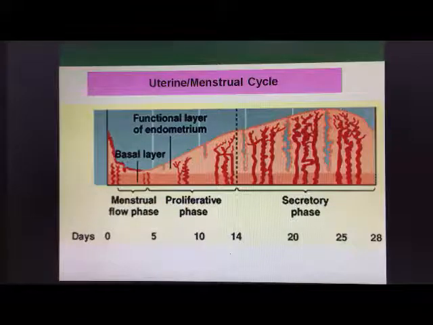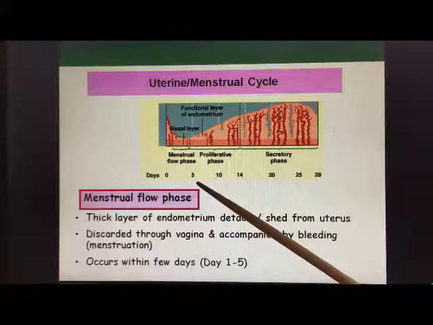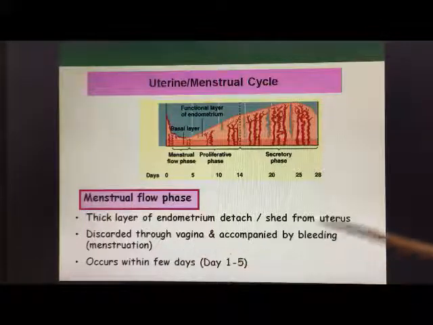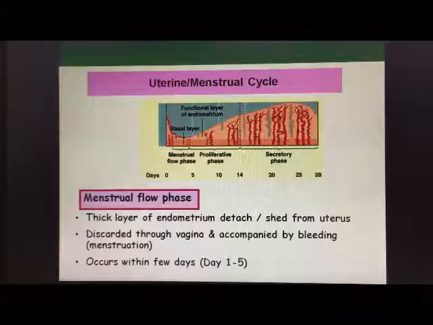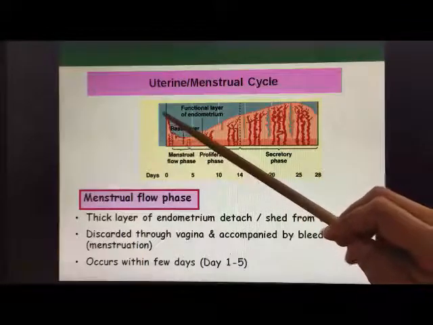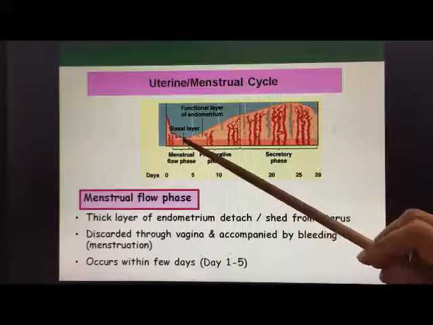The menstrual flow phase takes about day 1 until day 5. In this phase, the thick layer of endometrium lining sheds off from the uterus. This causes bleeding, which is what we call menstruation, because this layer is being discarded through the vagina. It occurs within a few days, in our discussion day 1 until day 5. It is represented here, in which the thick layer of the endometrium lining becomes less because of the shedding of the endometrium lining.